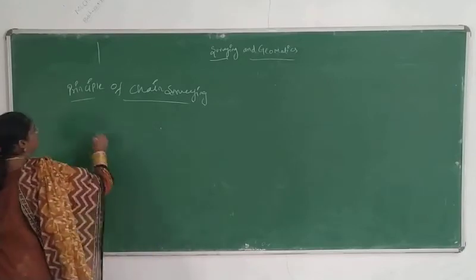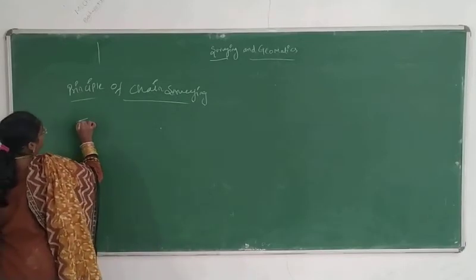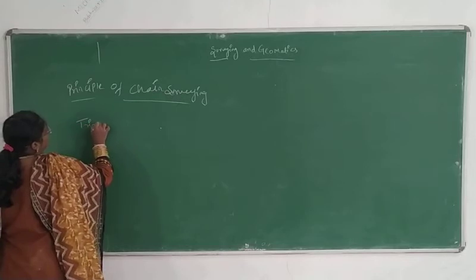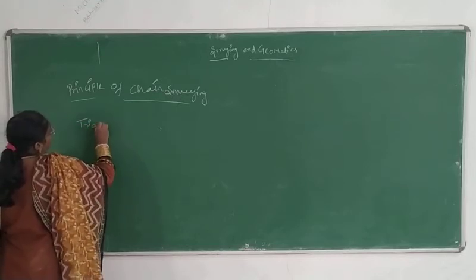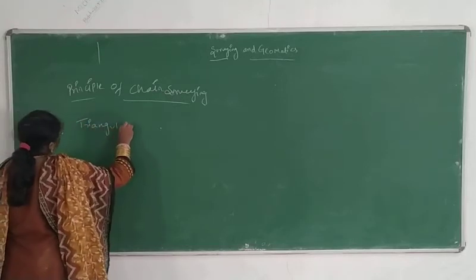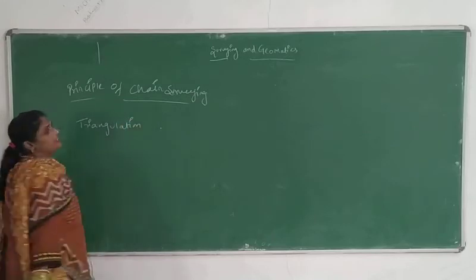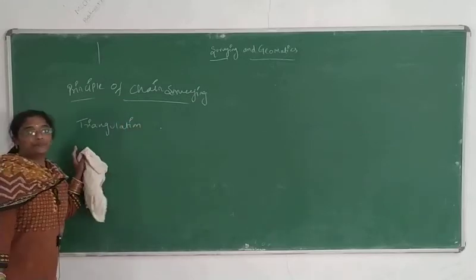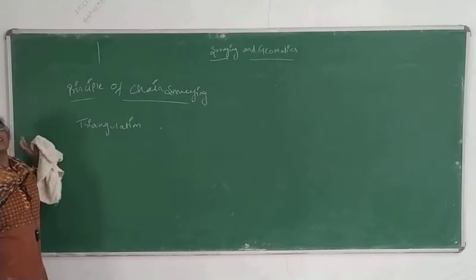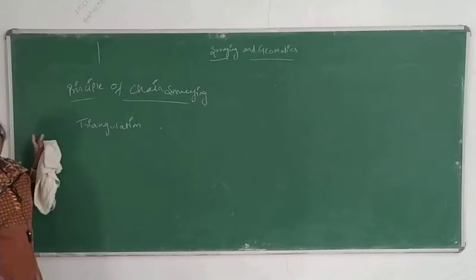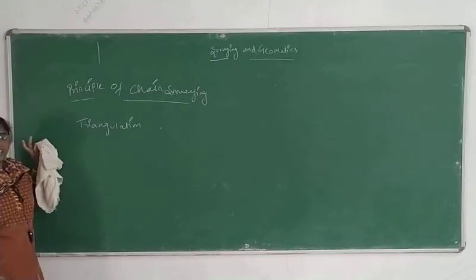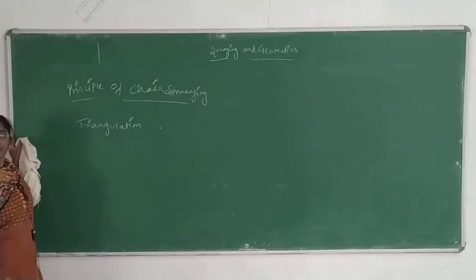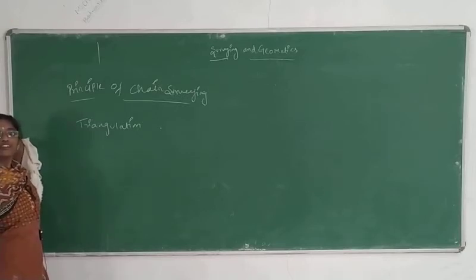Now the principle of chain surveying is triangulation. Why do we say triangulation? Here we are considering the triangle as a simple figure that we can solve.